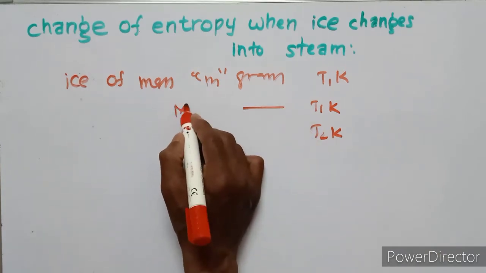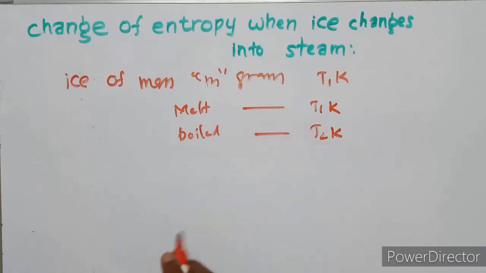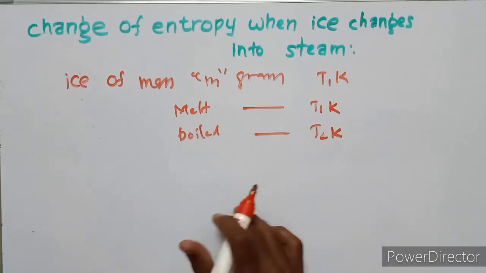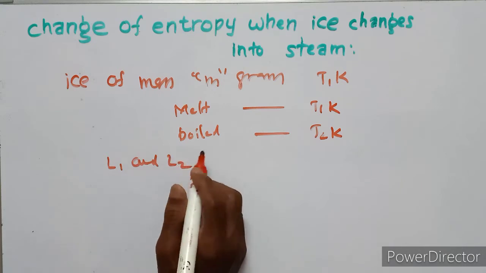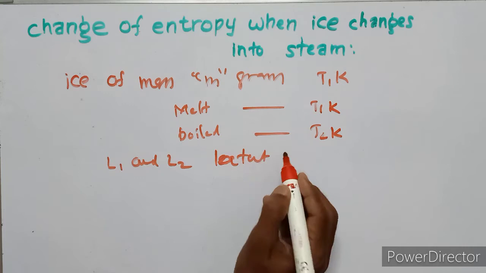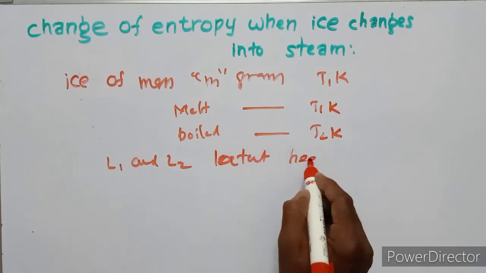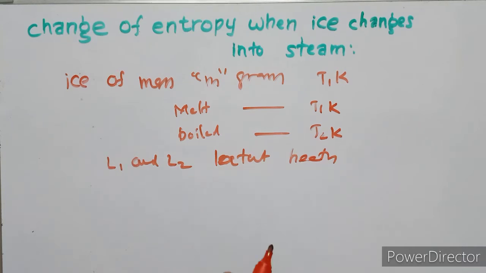This is the melting temperature. This is the boiling temperature, T2 Kelvin. Let L1 and L2 be the latent heats.